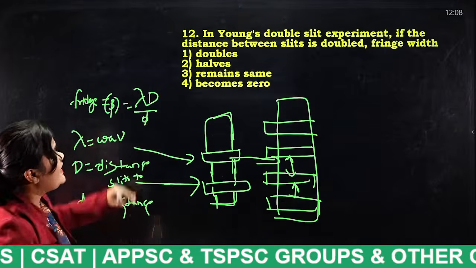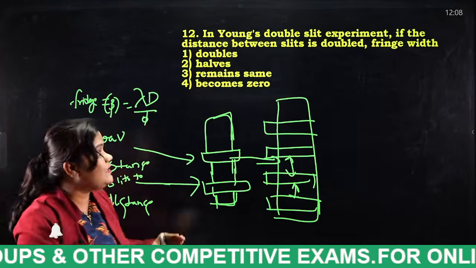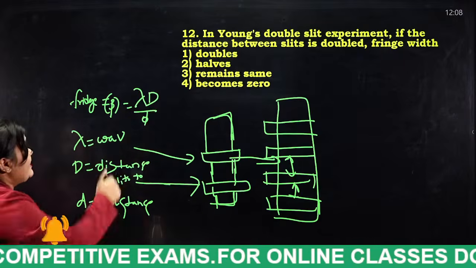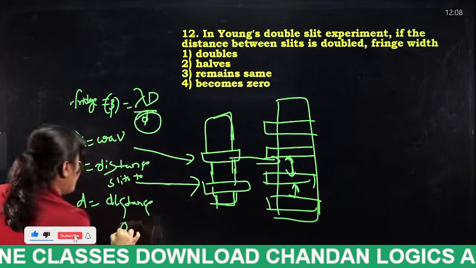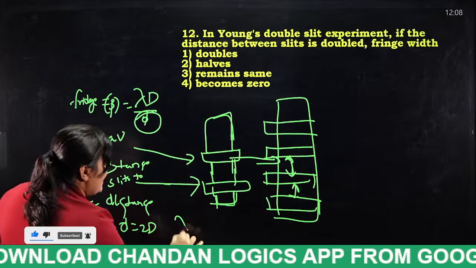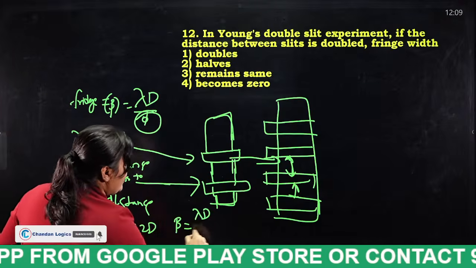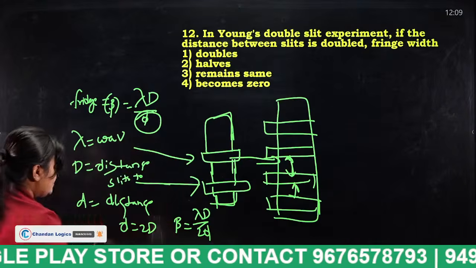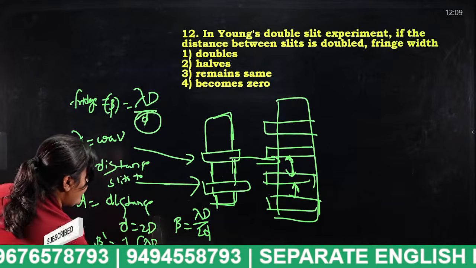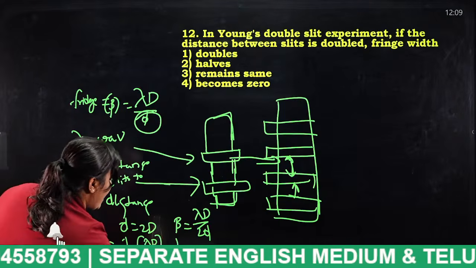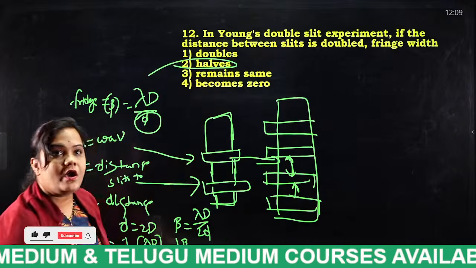So what they have given in Young's double slit experiment, if the distance between slits is doubled. What they are saying, if the distance between slits is doubled, so d is equal to 2d. So what happens? Beta is equal to lambda D by 2d. So what you will get? Beta dash is equal to half lambda D by d, so it is equal to half beta. It is halved.